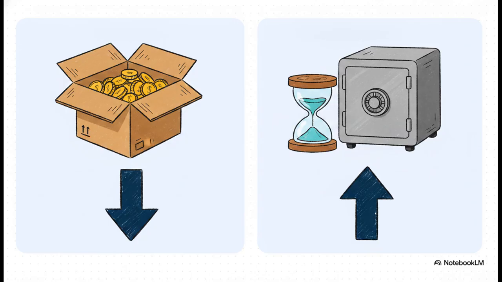If a current asset goes up, your cash goes down. Think about it. If you buy a massive warehouse full of inventory, your asset column goes way up, but your cash is now trapped in cardboard boxes. It's gone from your bank. Conversely, if a liability goes up, your cash effectively goes up. If you delay paying your suppliers, your accounts payable liability increases. Sure, but you've preserved that cash safely in your own bank account for a little bit longer.